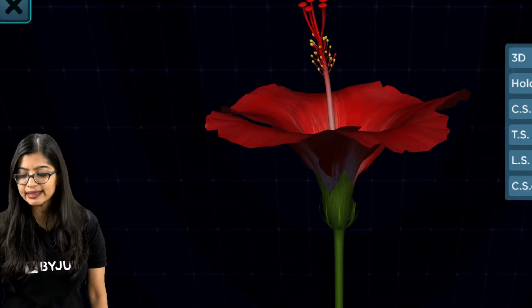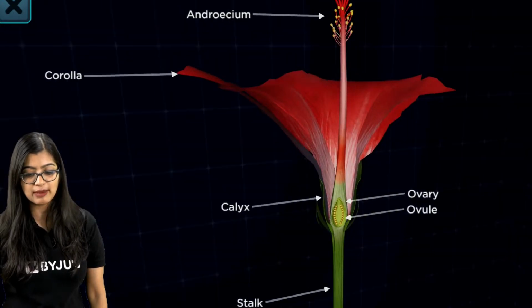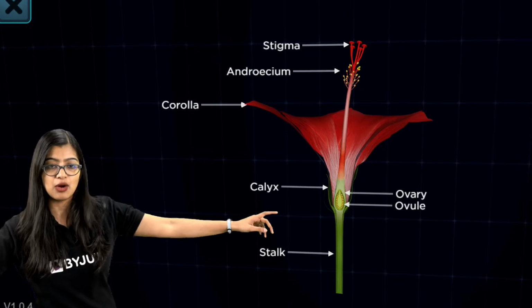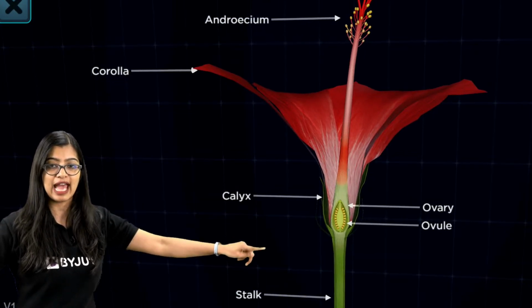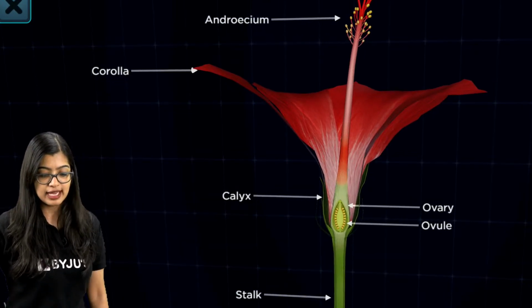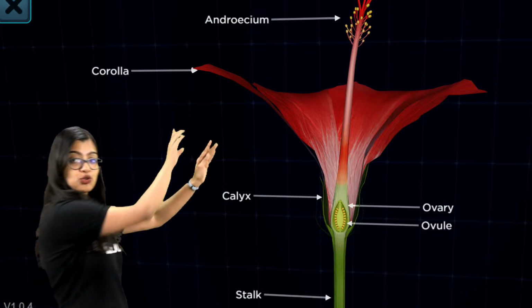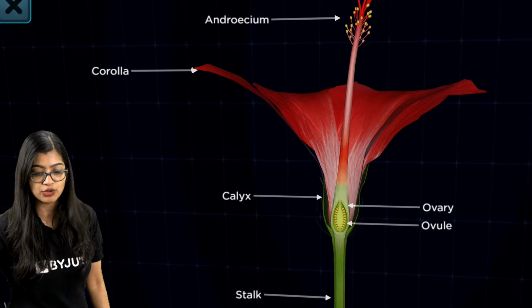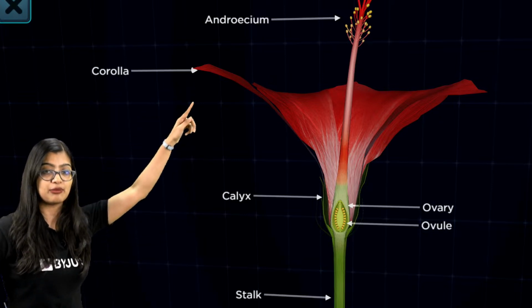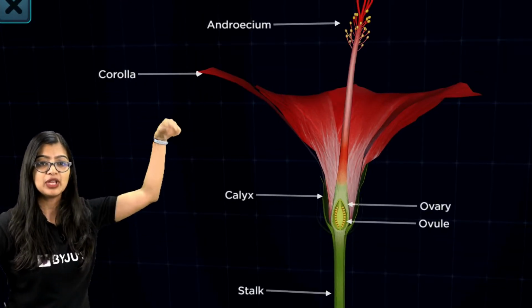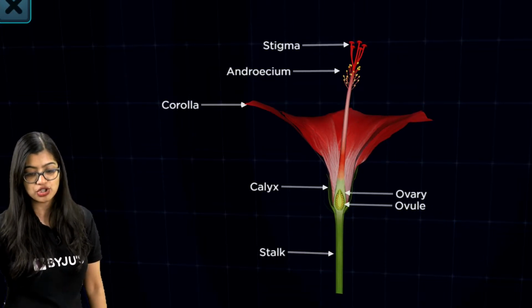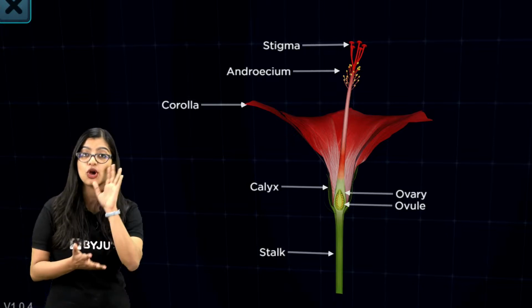So when you take a quick cross section of it, you will be able to see it a little more clearly. As you can see here, we have the outermost part, the calyx, which includes your sepals. Then you have the corolla, which includes all of your petals. Then in the center, on top, you have your androecium, right? Of course, you will not be able to see it, but yes. This is the androecium, and this whole structure is your gynoecium, which includes your pistil.